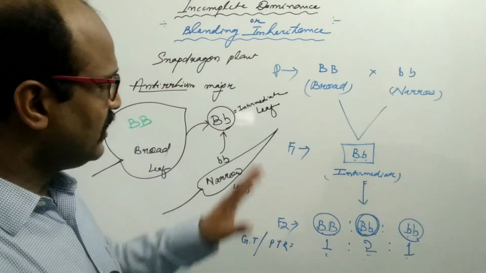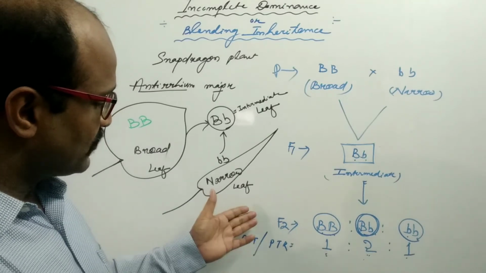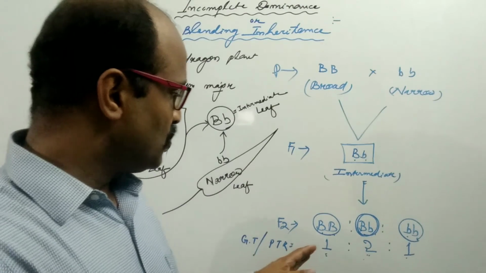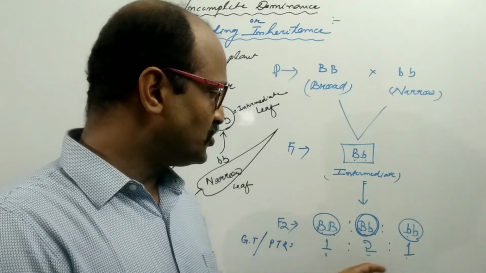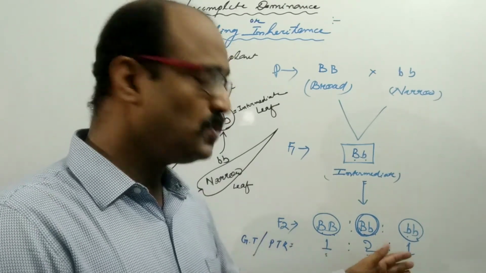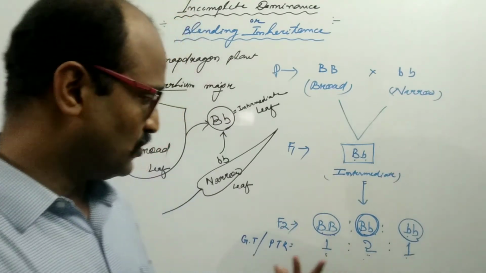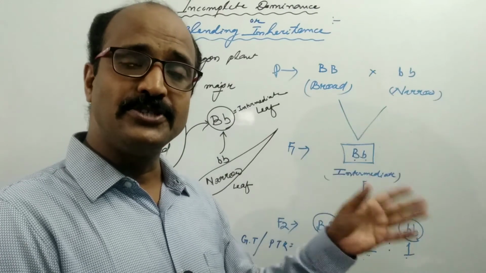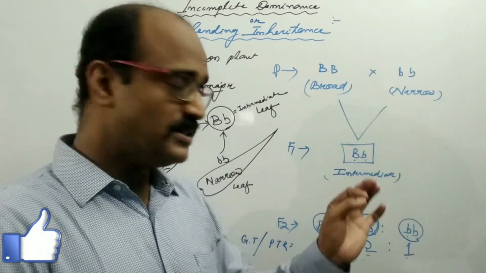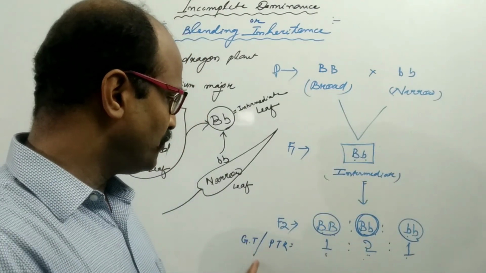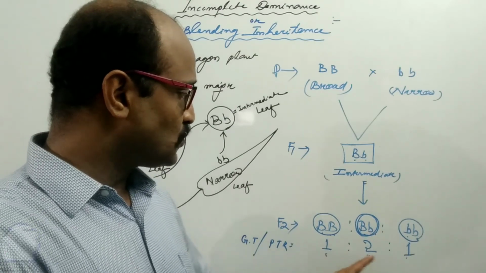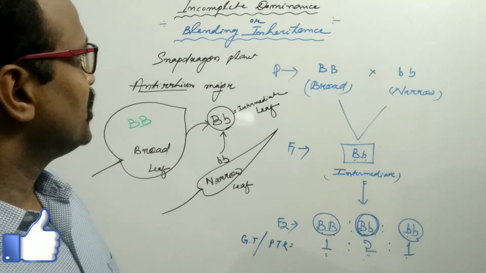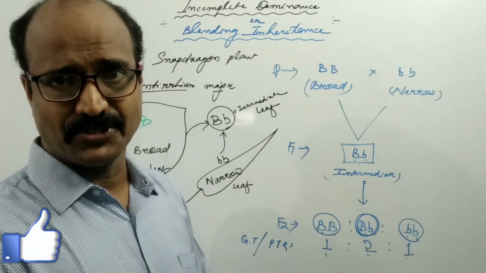That's why it is known as incomplete dominance or blending inheritance. In the F2 generation, the ratio will be 1:2:1. This is the genotypic ratio as well as the phenotypic ratio. But in the case of Mendelian inheritance, the phenotypic ratio will be 3:1. Here the genotypic ratio and the phenotypic ratio are 1:2:1, and this type of inheritance is known as incomplete dominance.